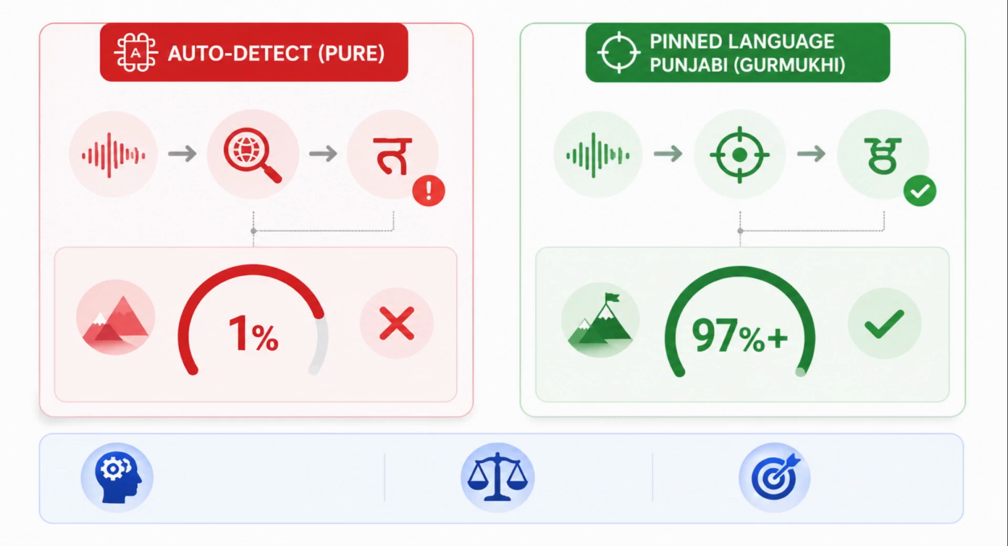If I pinned the language to Punjabi Gurmukhi, it would score in the high 90s. I tested that. But I'm keeping everything on pure auto detect to be even-handed. So I'm reporting the auto detect number and telling you exactly why it looks the way it does.